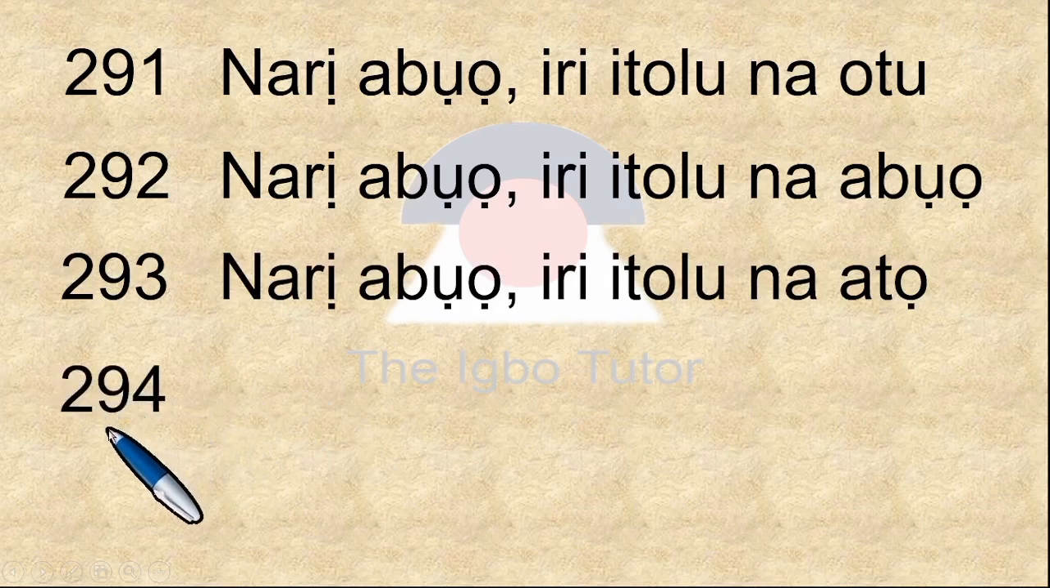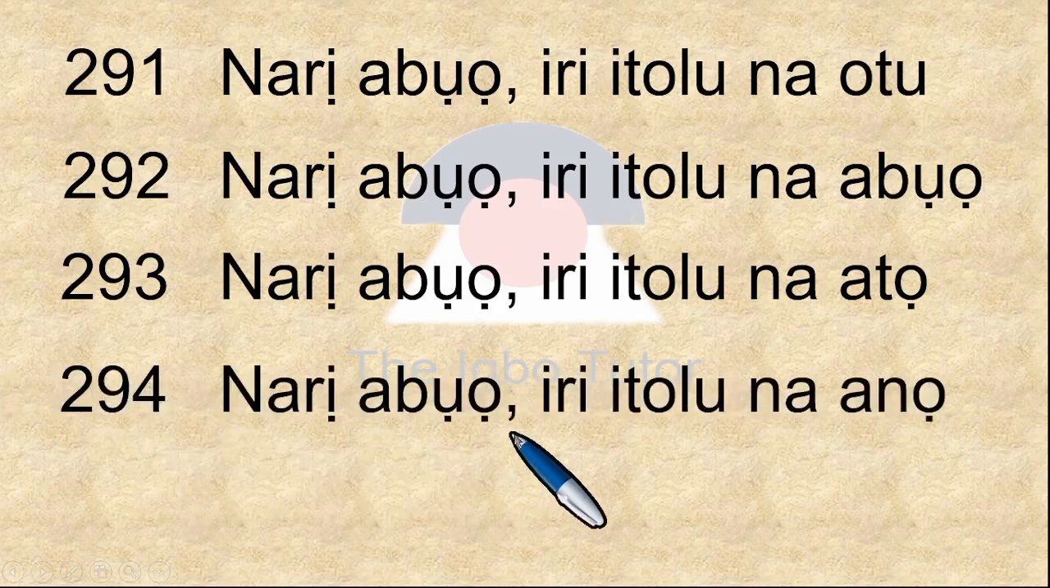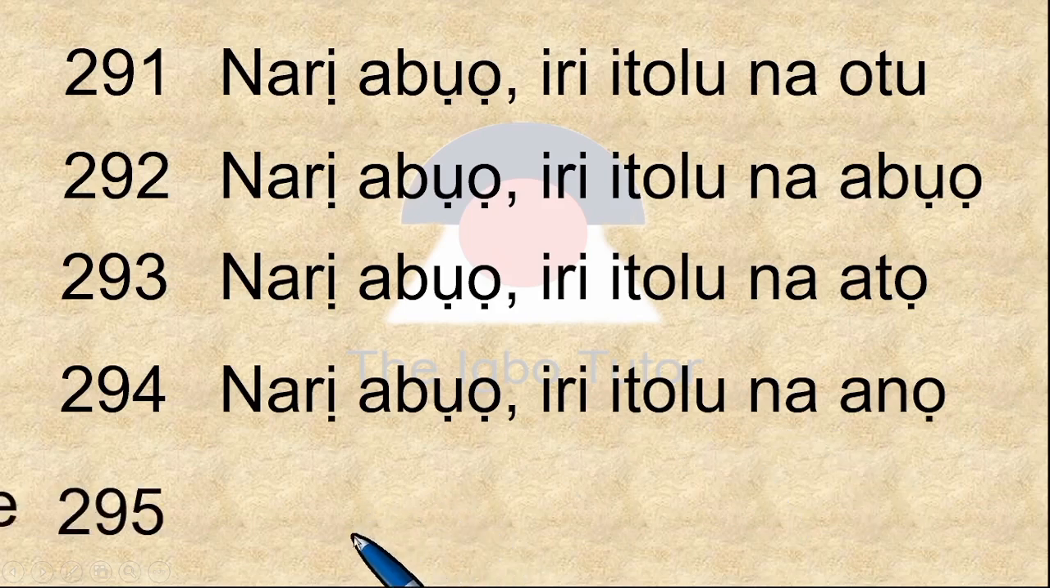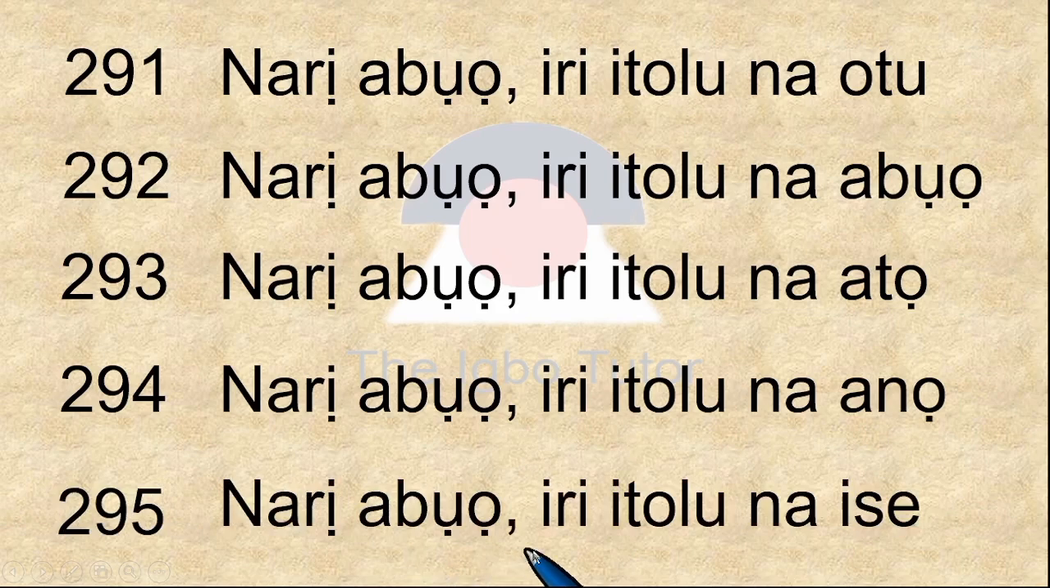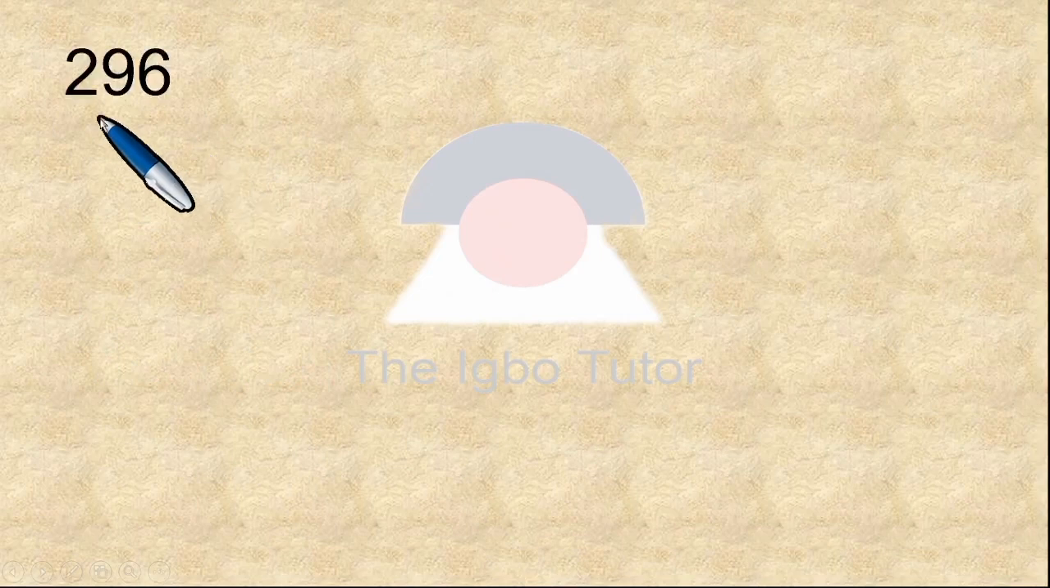Try it by yourself. 294, and that is narị abụọ iri itoolu na anọ. 295. This is narị abụọ iri itoolu na ise. Let's go to the next page and the final page, of course.